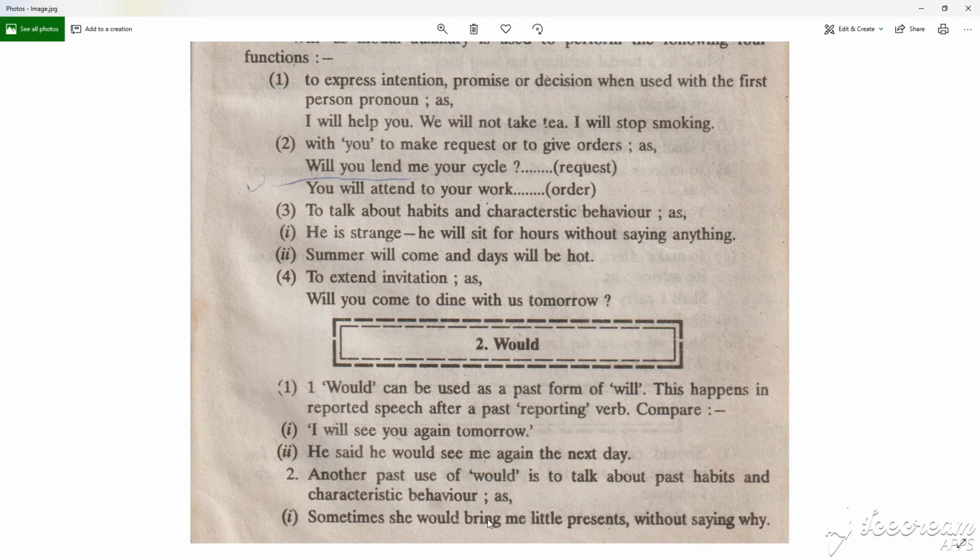So would. Here, would can be used as a past form of will. This happens in the reported aspect of the past reporting verb. Compare: I will see you again tomorrow. He said he would see me again the next day. Another past use of would is to talk about past habits and characteristic behavior, as: Sometimes she would bring me a little present without saying what.